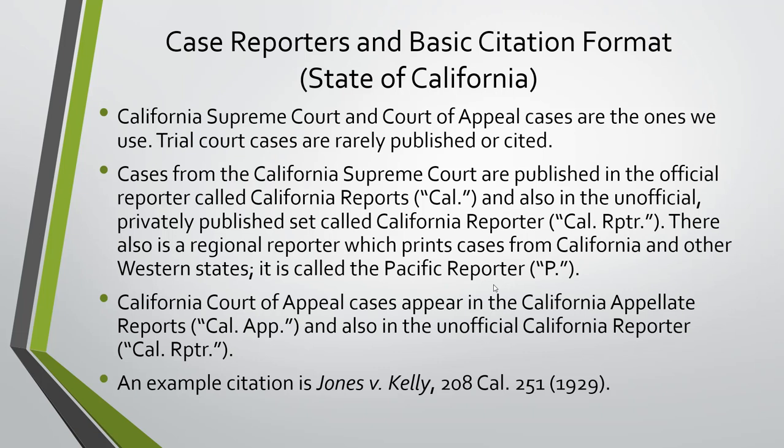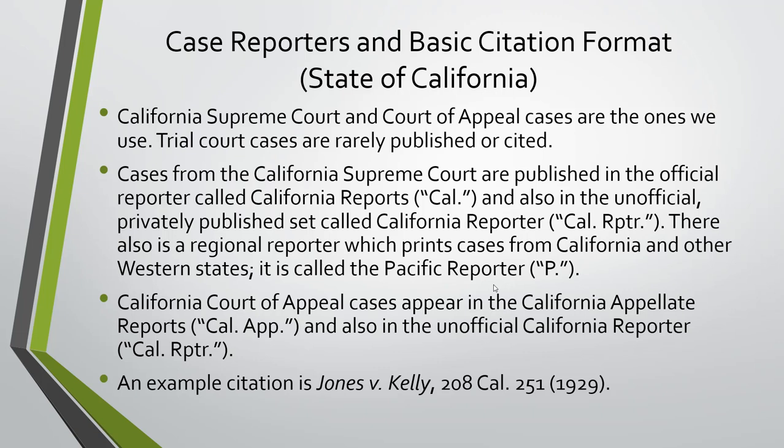Cases from the California Supreme Court are published in the official reporter, which is the California Reports. Cal. is the abbreviation. And also in the unofficial, privately published set called the California Reporter, which is Cal. Rptr. That's the one that West gives us.